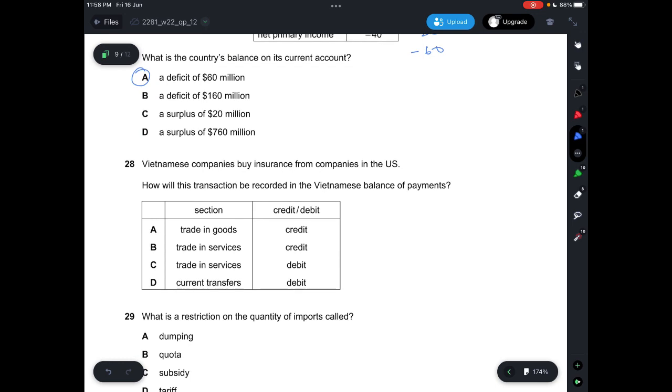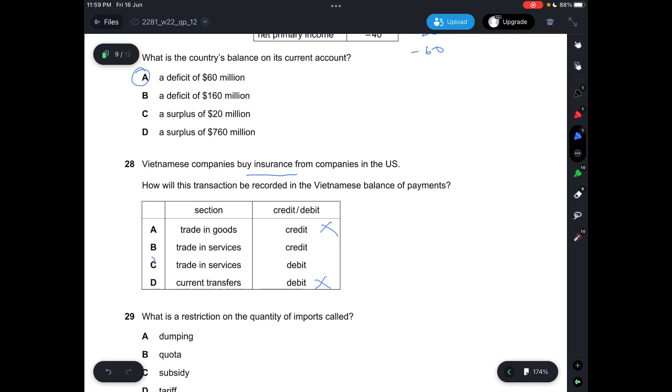Question 28. Vietnamese companies buy insurance from companies in the US, and how will this transaction be recorded in the Vietnamese balance of payments? So credit is basically when you receive money, and debit is when you're paying money. And insurance is basically a service, and it's not a good. So it has to fall under trade in services. So A and D are not correct. And then for B and C, it's either credit or debit. So you're buying the insurance from the US, so you are basically debiting. So it has to be trade in services and debit.